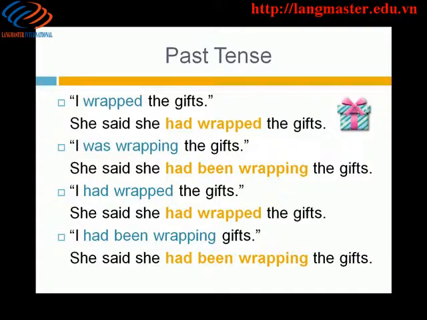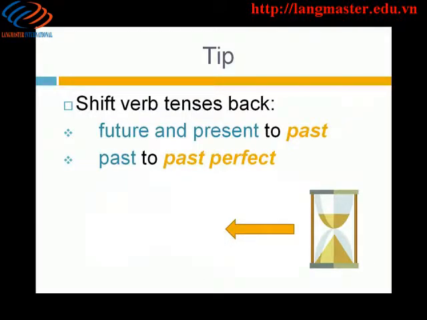Now let's look at the final two examples. I had wrapped the gifts. She said she had wrapped the gifts. I had been wrapping gifts. She said she had been wrapping the gifts. Past perfect tenses do not change. Remember the basic guideline to shift verb tenses back. Future and present shift to past. Past shifts to past perfect.